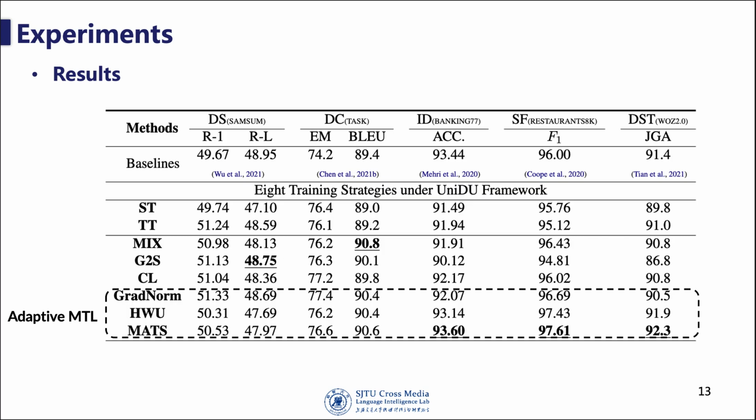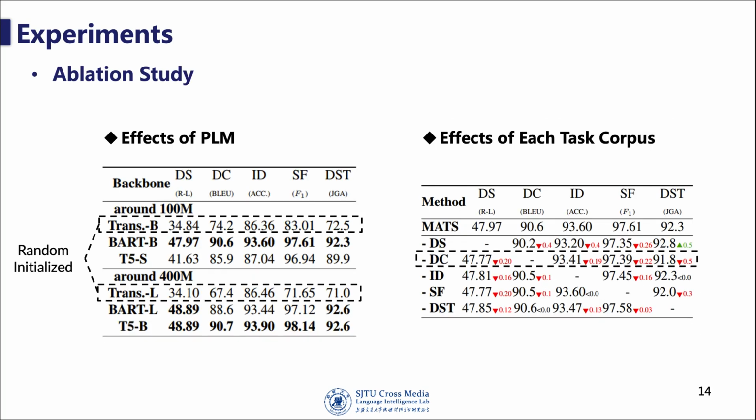The experimental results show that the adaptive multitask learning methods can achieve better overall performance, especially on more complex tasks. Compared with the well-designed baseline models, our unified model can get competitive and even better performance.